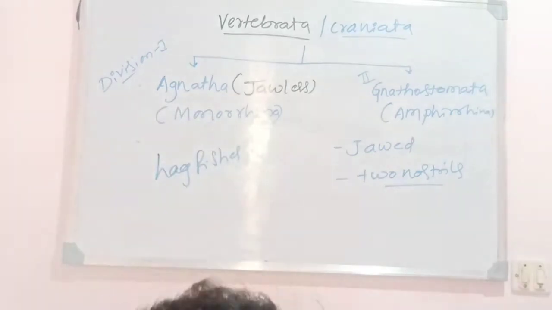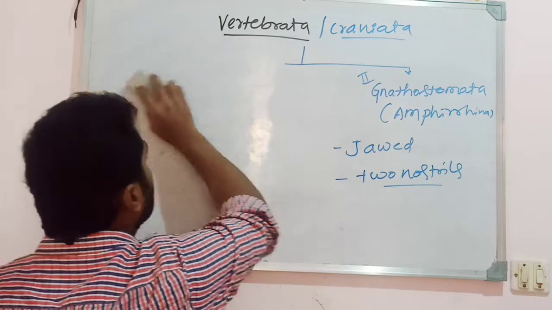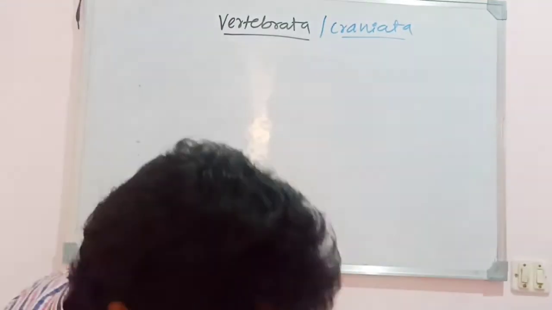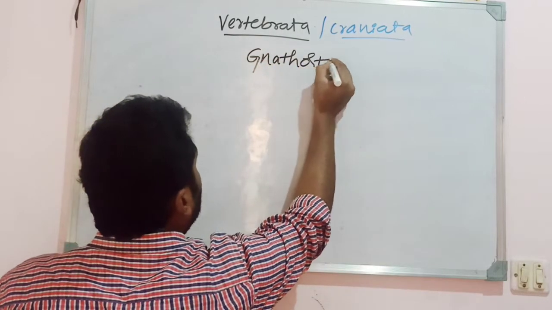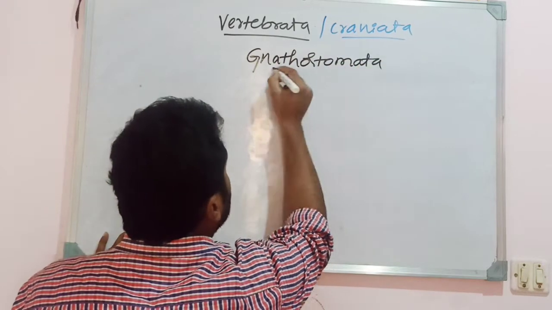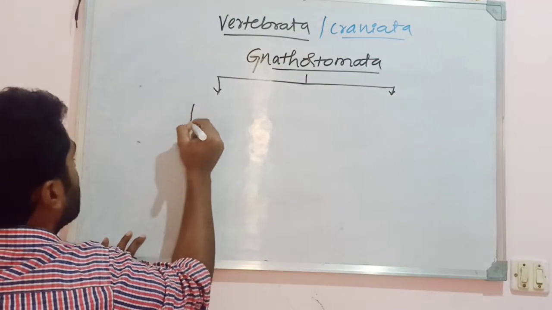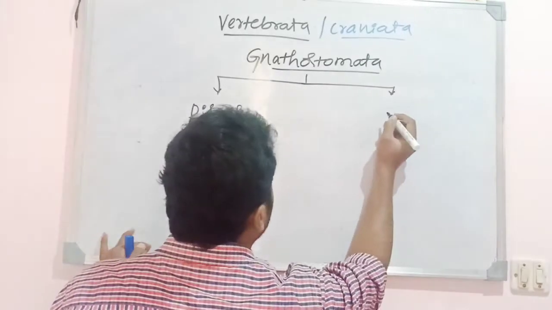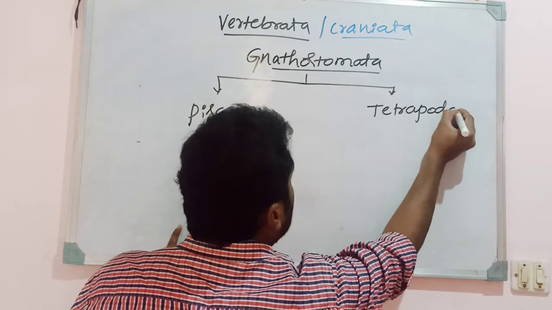Okay. So the division Gnathostomata or Amphiorhina can be divided into two superclasses: the superclass Pisces, and the next group, Tetrapoda.